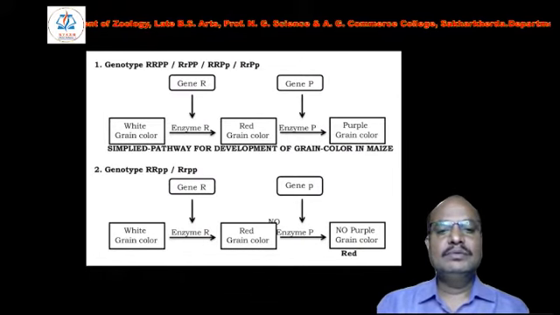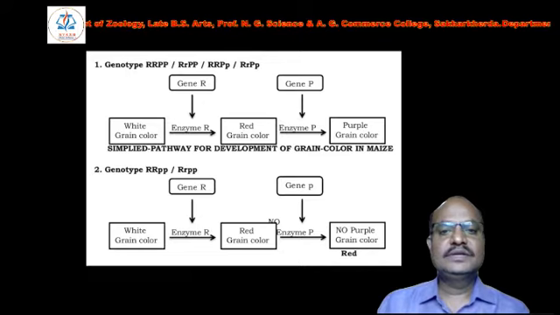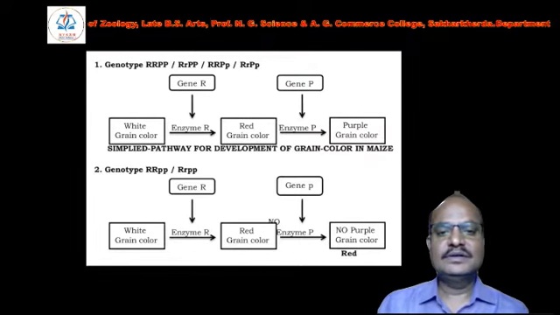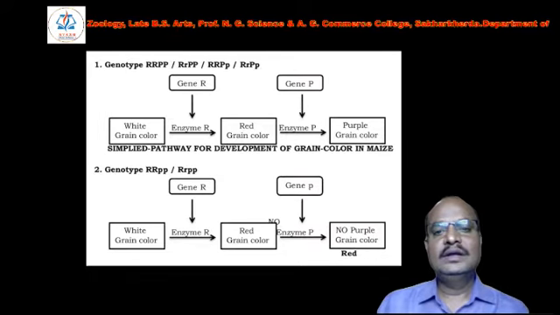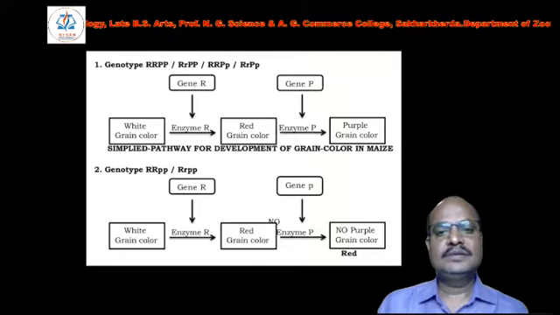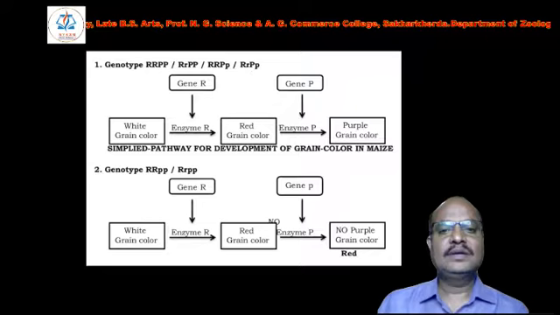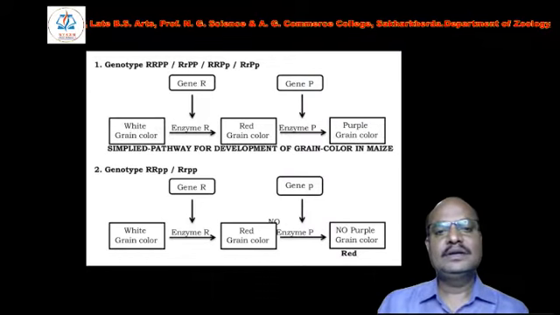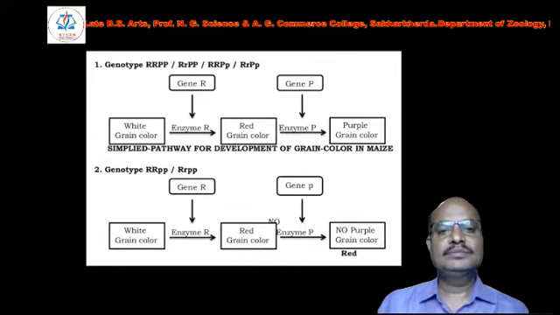In the above explanation, we can represent this diagrammatically. In genotypic form: capital R capital P, or capital R small r capital P, capital R capital P small p, capital R small r capital P small p.